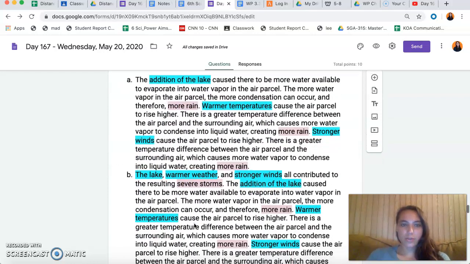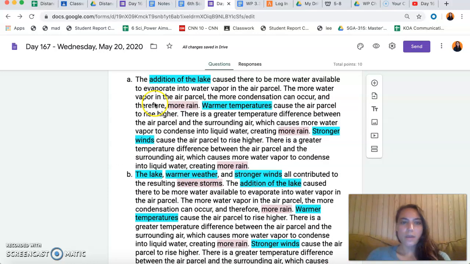Let's look at our answer choices. The addition of the lake caused there to be more water available to evaporate into water vapor in the air parcel. The more water vapor in the air parcel, the more condensation can occur, and therefore more rain. Warmer temperatures cause the air parcel to rise higher. There is a greater temperature difference between the air parcel and the surrounding air, which causes more water vapor to condense into liquid water, creating more rain.